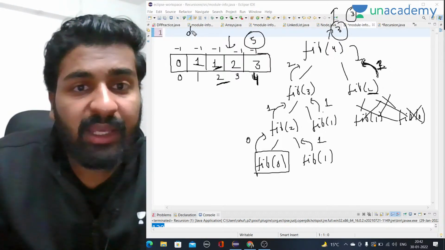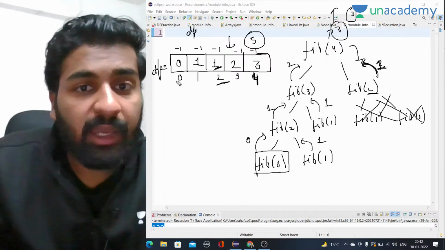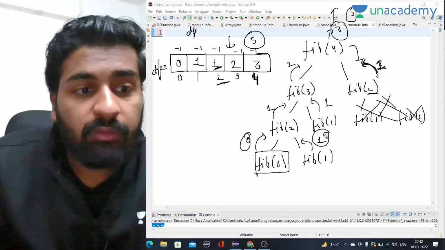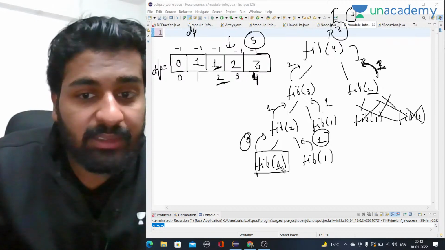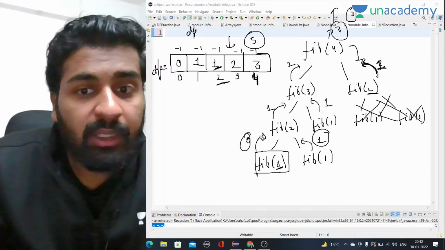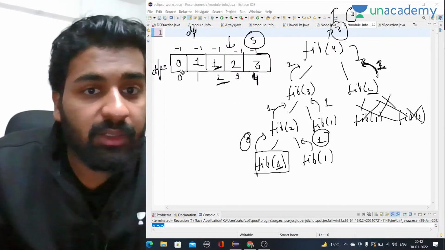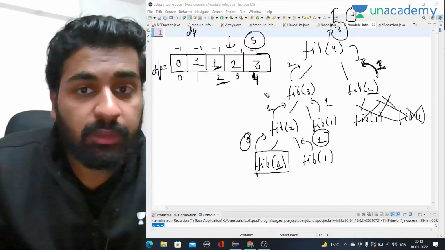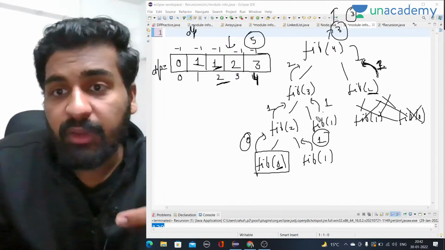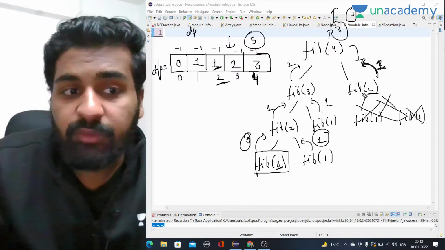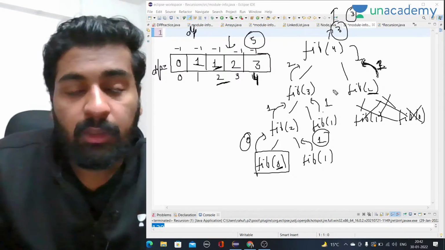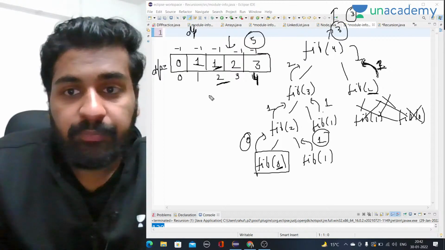What we do is, we take an array called dp. In the dp array, whenever we are coming back from a recursion call, we keep storing the values on that index. We are coming back from the 0th index, that means we got the 0th index value, so I put 0 on the 0th index. Here as well I put 1. This is called memoization: we are memorizing stuff, and the next time we get the same thing, I will directly use it and not calculate it. I hope this much is clear. Anybody has any doubt in this?